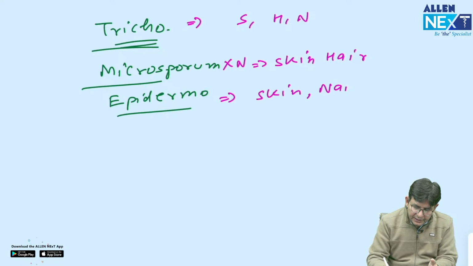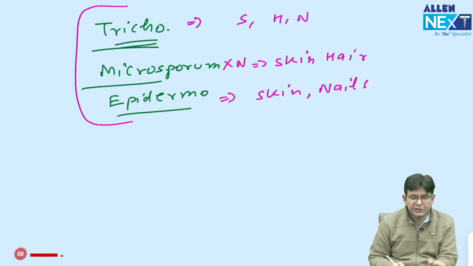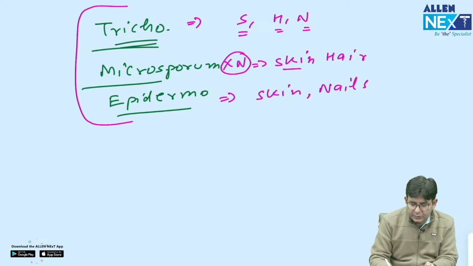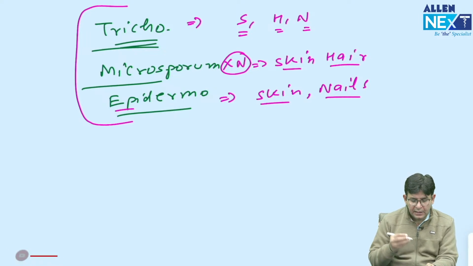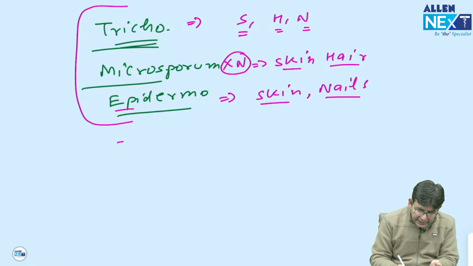Then comes the nails. So first of all you should know this, which involves what? Trichophyton: skin, hair and nails. Microsporum, M, does not involve N, so skin and hair. Epidermophyton: skin and nails. Another important thing as per microbiology which ought to come in the exam is regarding